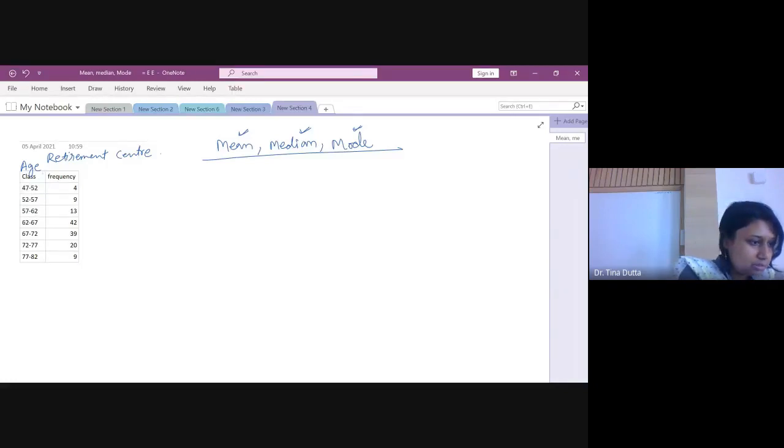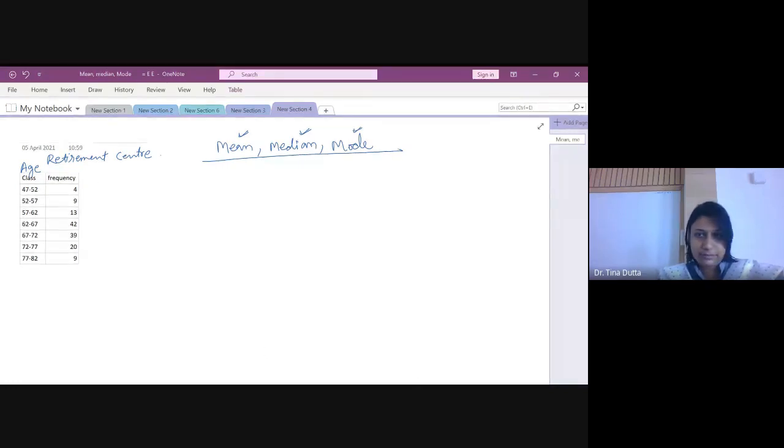Okay, so let me see the chat. All right. So what is the very first step in order to calculate mean for a grouped data set? Yes, come on. Write in the chat box, or you can unmute yourself and talk to me.